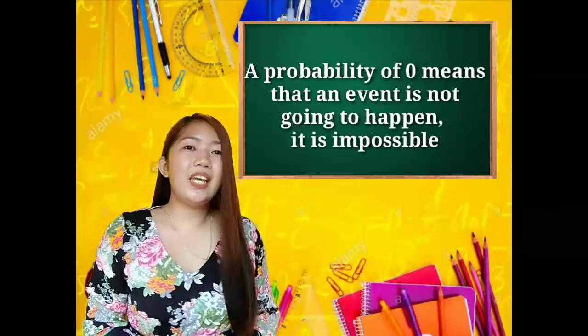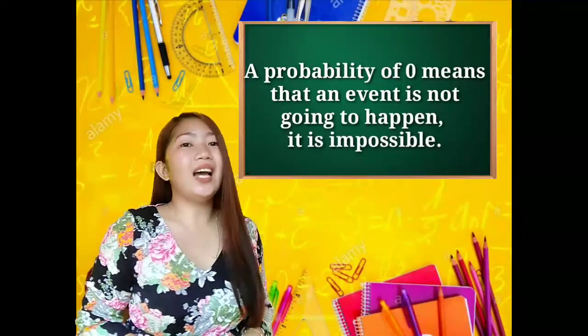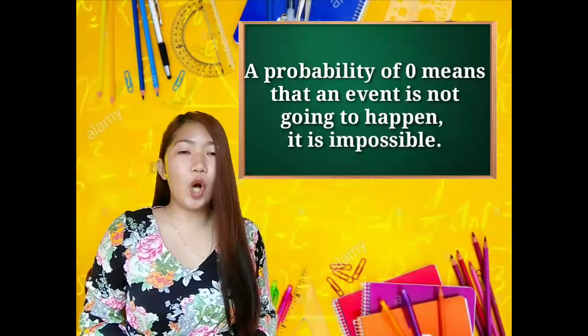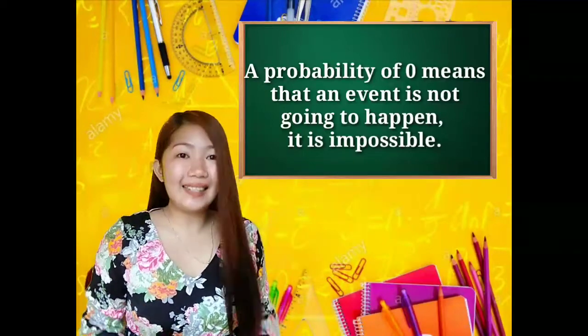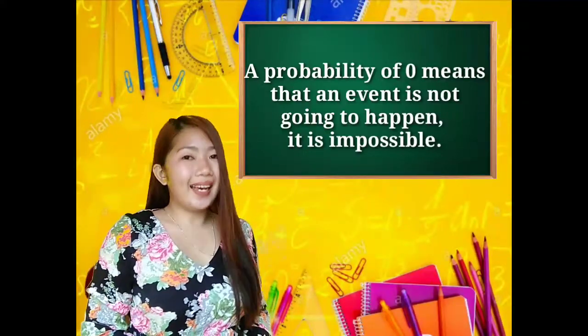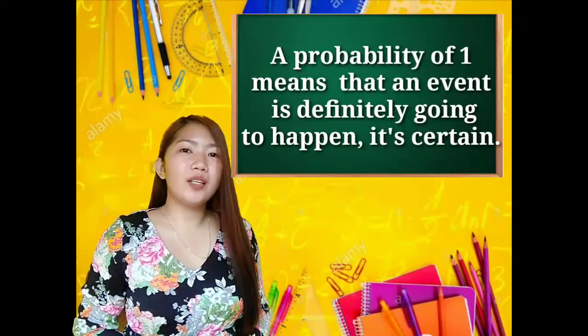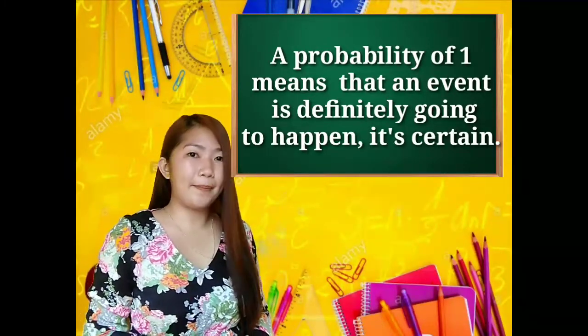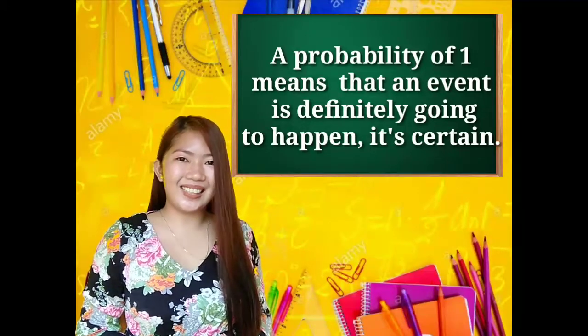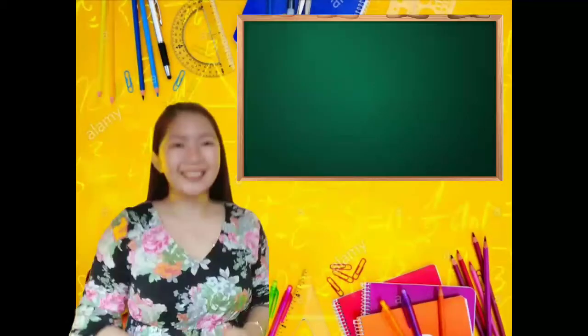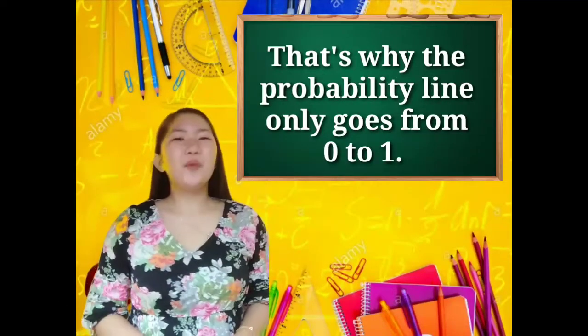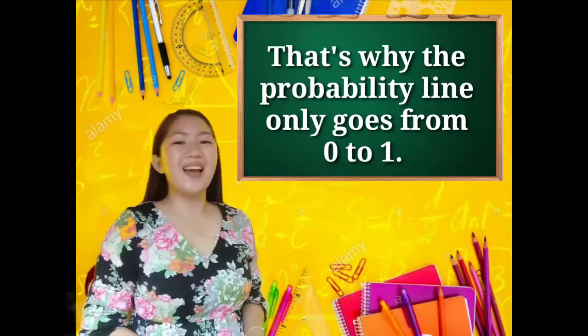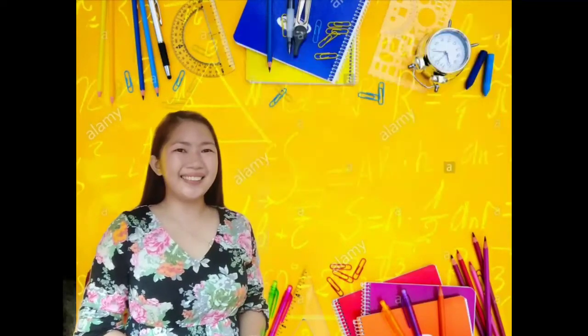A probability of 0 means that an event is not going to happen. It is impossible. And a probability of 1 means that the event is definitely going to happen. It is certain. That's why the probability line goes from 0 to 1.